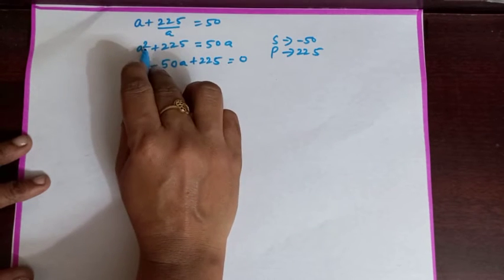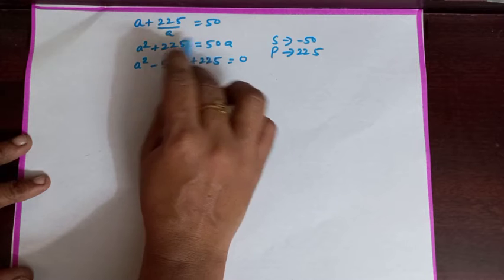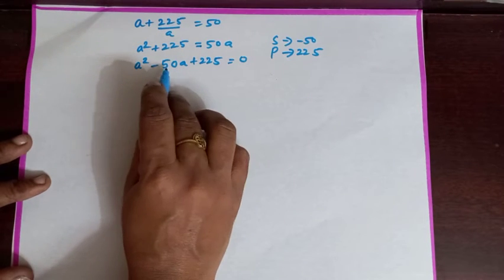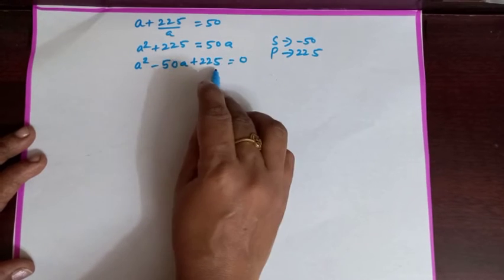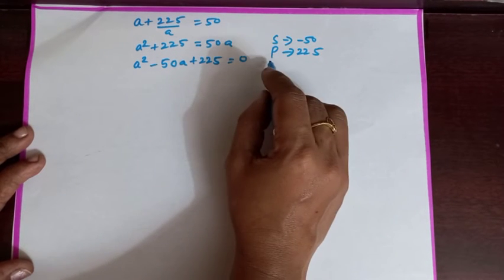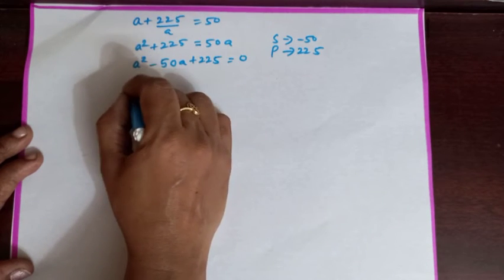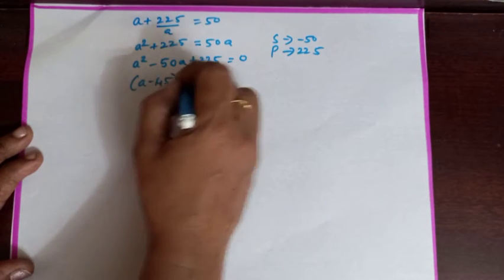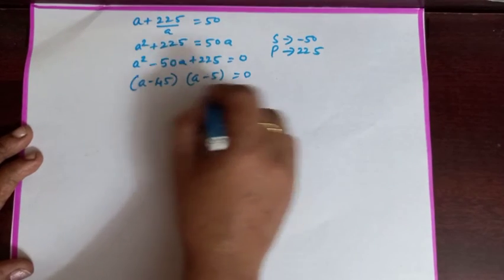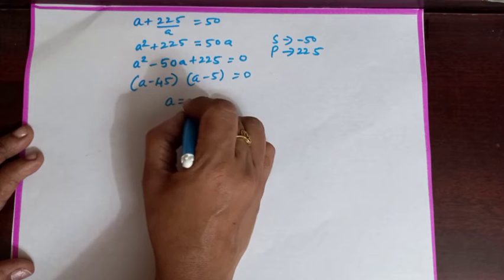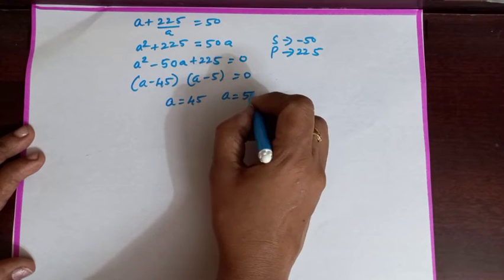Now take LCM. Then we get A square plus 225 equal to 50A. Bring this 50A to the left hand side. Then we get A square minus 50A plus 225 equal to 0. It is in the form of quadratic equation. Sum is minus 50. The product is 225. So we get the factor as A minus 45, A minus 5 equal to 0. So A minus 45 equal to 0 means then A is equal to 45. A minus 5 equal to 0 means then A equal to 5.